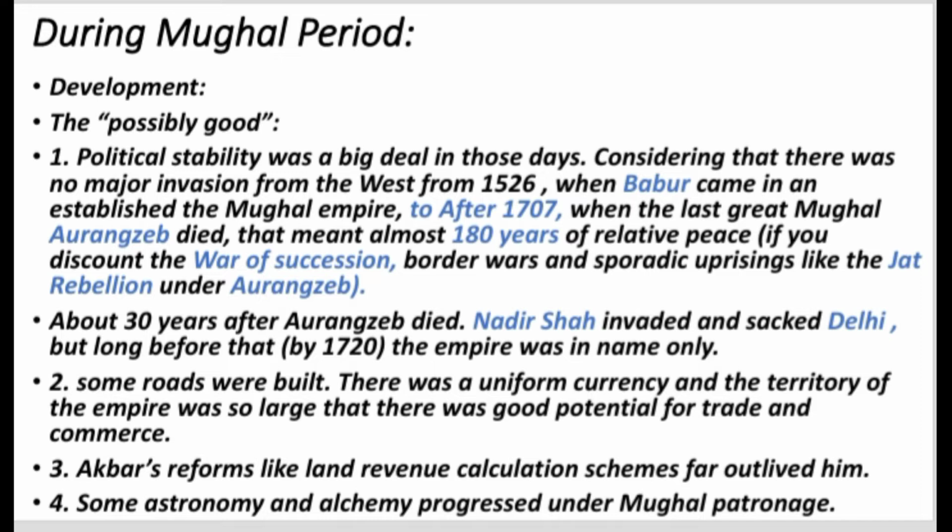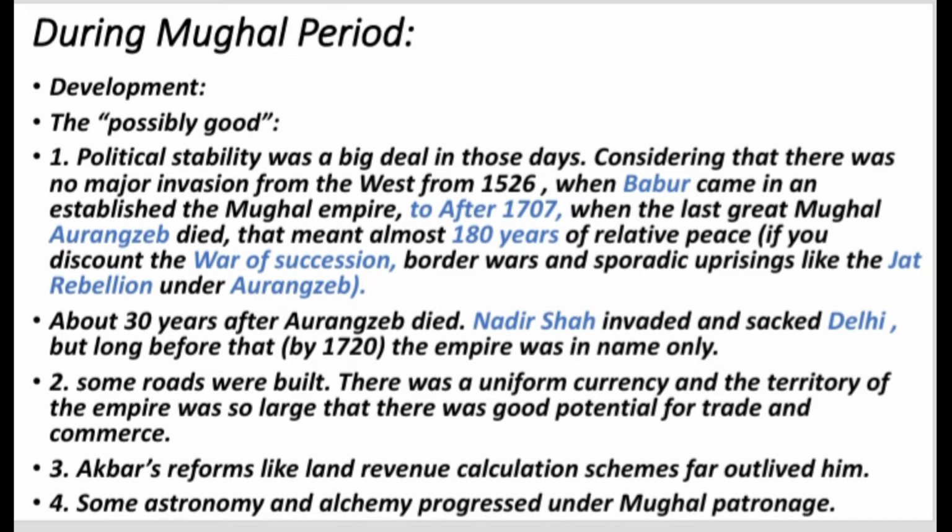Political stability was a big deal in those days, considering that there was no major invasion from the west from 1526, when Babur came in and established the Mughal Empire, until after 1707, when the last great Mughal, Aurangzeb, died. That meant at least 180 years of relative peace, if you discount the wars of succession, border wars and sporadic uprisings like the Jat rebellion under Aurangzeb. About 30 years after Aurangzeb died, Nadir Shah invaded and sacked Delhi, but long before that, by 1720, the empire was in name only.